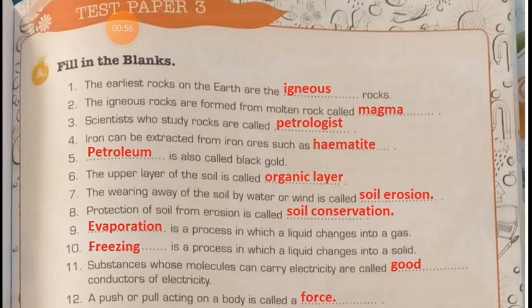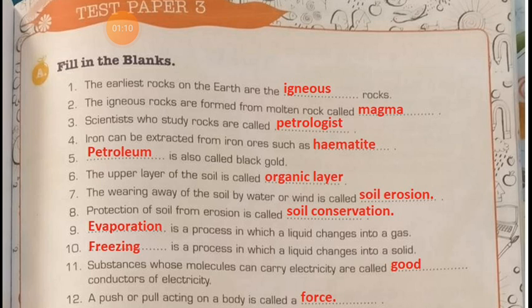Iron can be extracted from iron ores such as dash. Answer is hematite. Hematite is an ore of iron. Dash is also called black gold. Answer is petroleum. Petroleum is also called black gold.